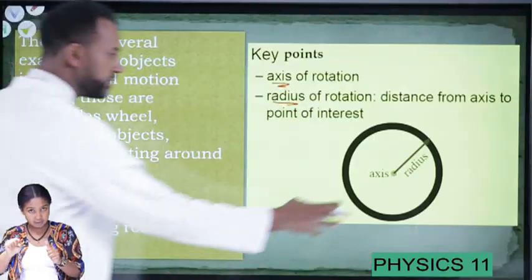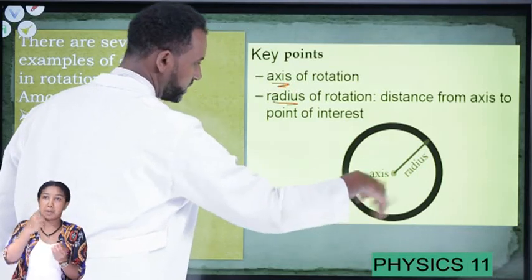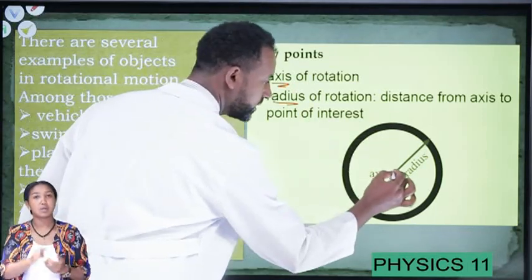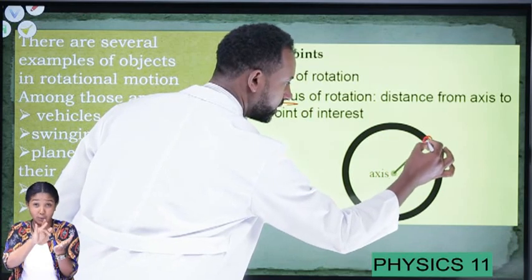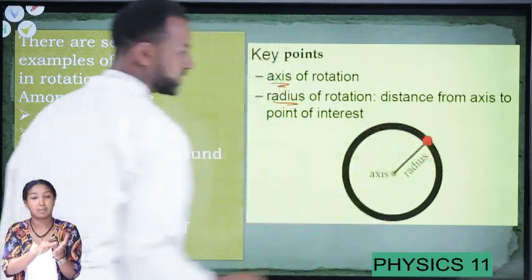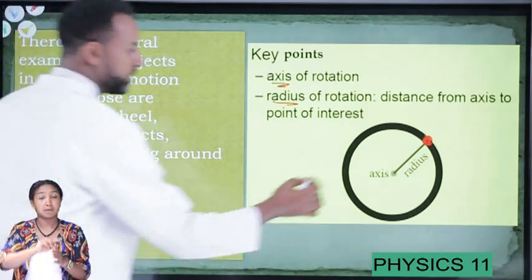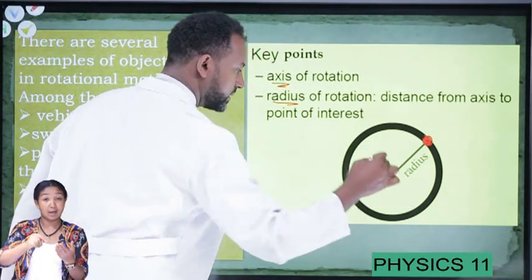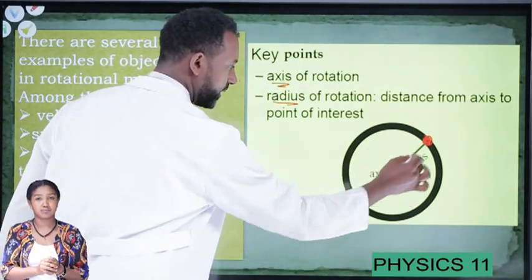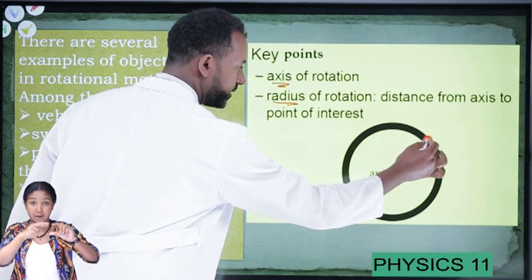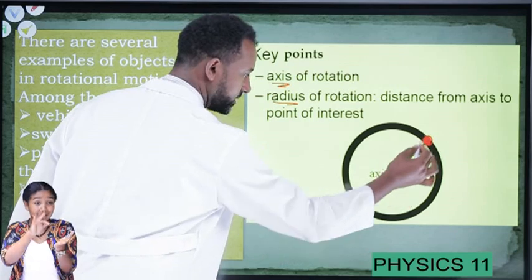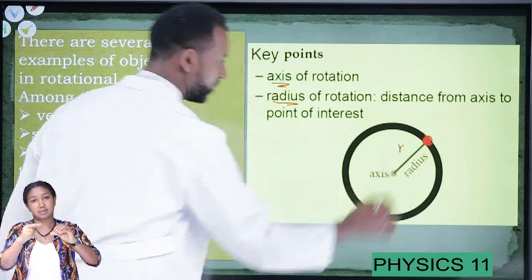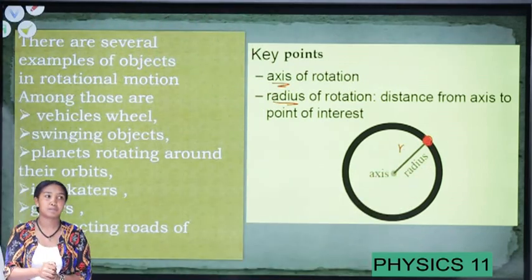For example, if you have rotating bodies like this, you can consider this as an axis, and there might be a point of discussion here. Here is the particle that rotates about the axis. Therefore, the axis is through this, and the radius, whenever you take it, is the distance between the point and the axis. That is what we call the radius, r.